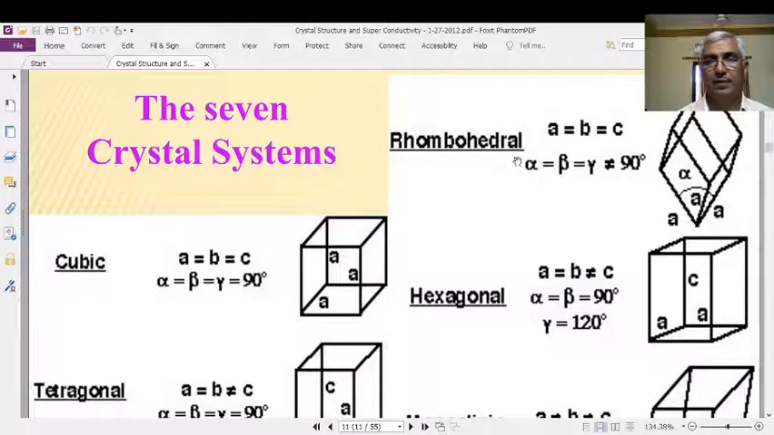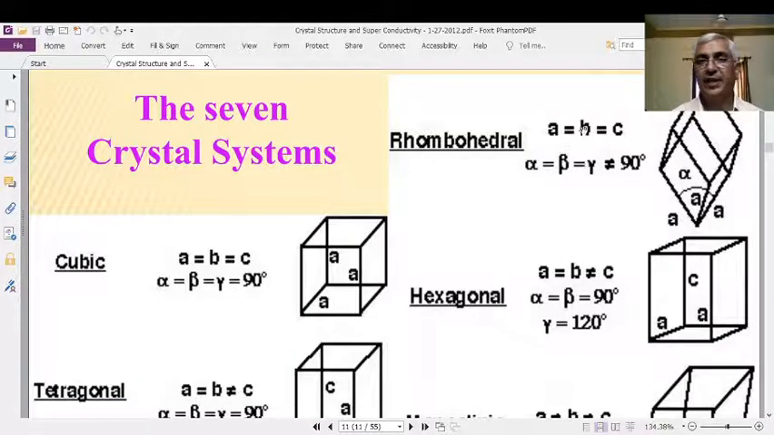Rhombohedral. In rhombohedral, A is equal to B is equal to C, but alpha is equal to beta is equal to gamma is not equal to 90. No angle is equal to 90 degrees. They are different. Of course, the total will give 180 degrees in each and every intersection of the two planes.